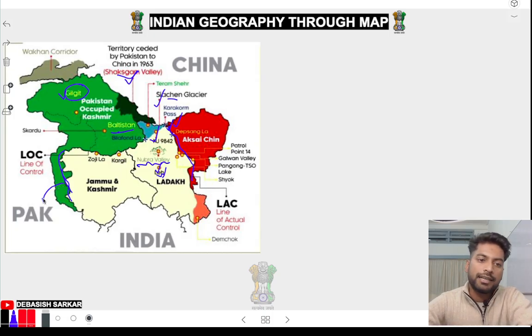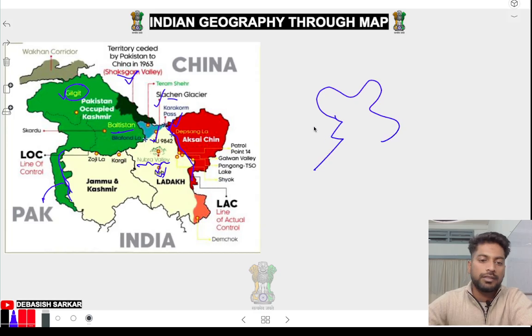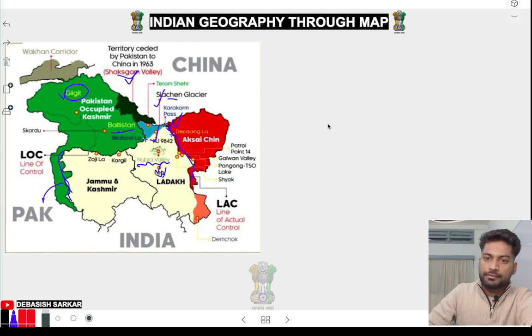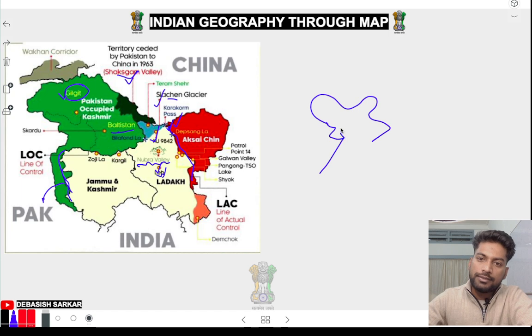This part will surprise you. See, this is your India. Okay, let me draw it better. If we draw the LOC, this is POK, Pakistan occupied Kashmir, but there are some places they call Azad Kashmir.